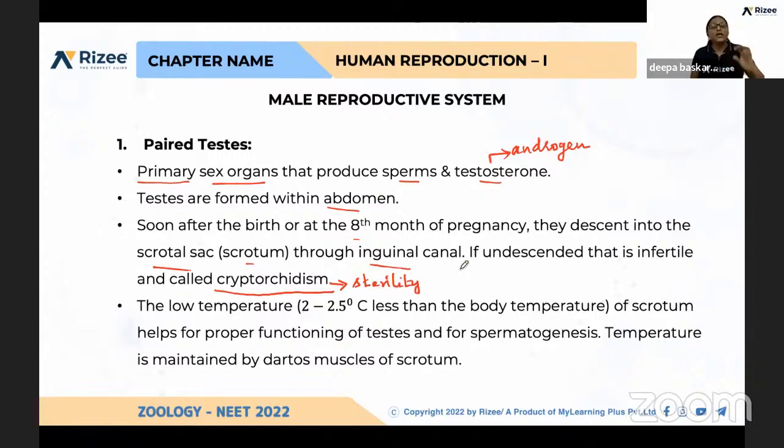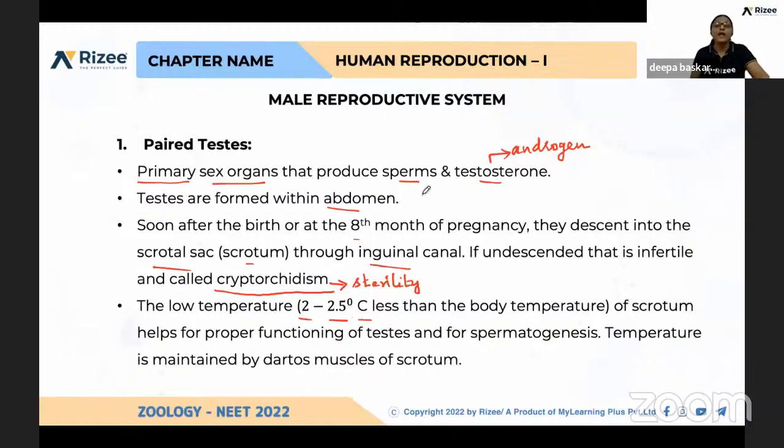Okay, why should it be present in the scrotal sac? That is the second point. To provide a temperature 2 to 2.5 degrees C lesser than the body temperature, because the gametogenesis process, that is production of sperms, requires 35 degrees C. So the muscles which are present in the scrotum are responsible for maintenance of this temperature, which is suitable for sperm production.